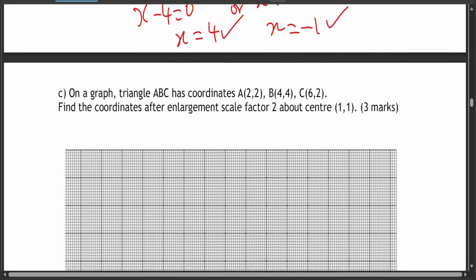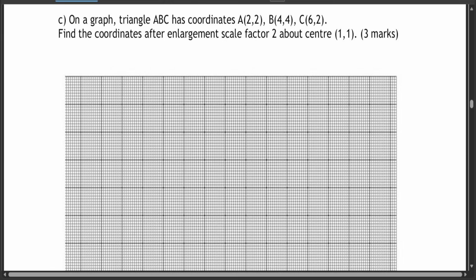Now let's go to the last part of this question. Now on a graph, triangle ABC has coordinates A (2, 2), B (4, 4), C (6, 2). Find the coordinates after enlargement scale factor 2 about center (1, 1). So first, let me draw the Cartesian plane.